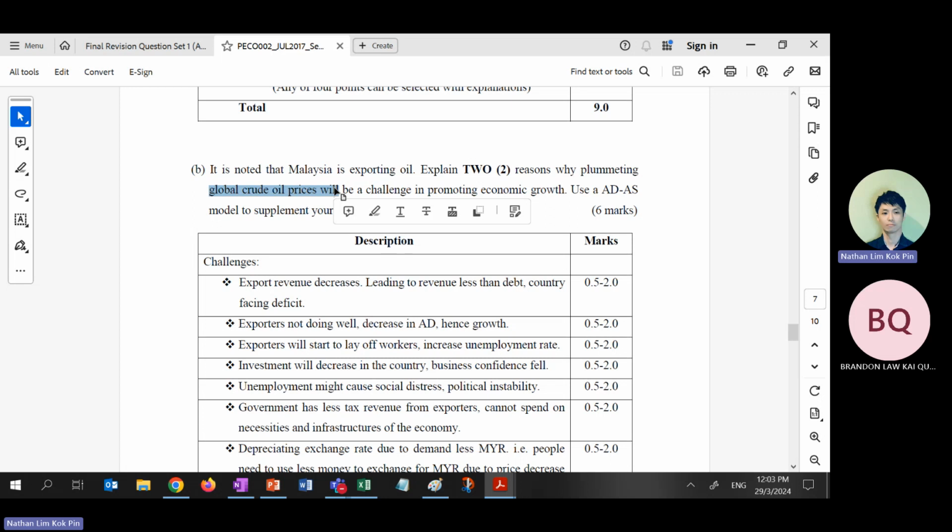Okay, because the price of petrol today dropped 50 cents. Do you go and buy more petrol? You store at home. What, you want to burn your house? No one. You go and buy another tong. Sorry, what is tong in English? Buy another pail. Pail is too small. What's tong in English? Tangki is Malay. Container. Container. I don't know. Really, man? Oil tank. Huh? Why you buy? You go and buy oil tank. You buy oil tank because you want to burn more so that you can save the petrol.